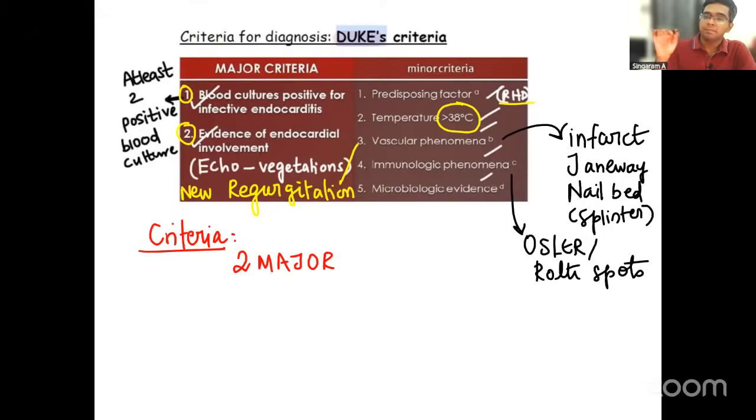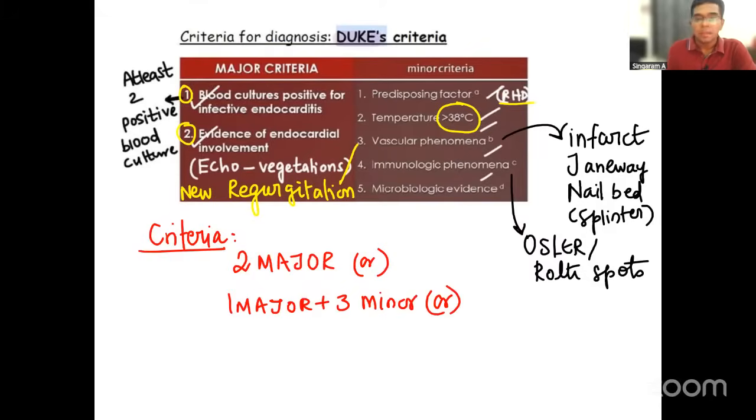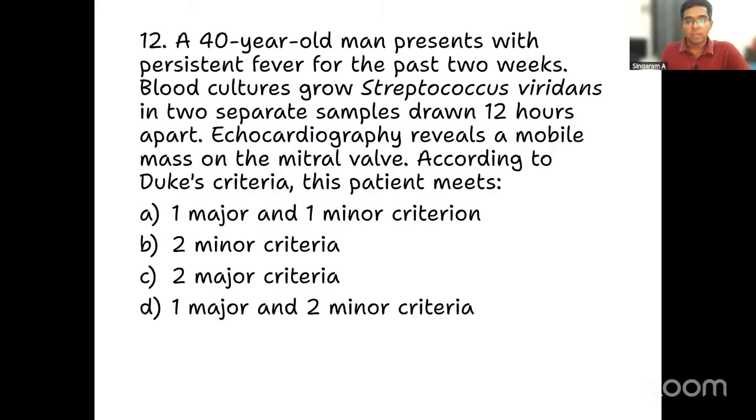We can call it infective endocarditis, or one major plus how many minor? Three minor criterias, or any other criteria based on only minor criterias? Yes, five minor criterias are present. Any of this can be taken as satisfying the criteria for infective endocarditis. I hope you're able to follow this, right? So anyway, in this question, we have already decided that this patient is having two major criterias, and that will be the answer for this, right?